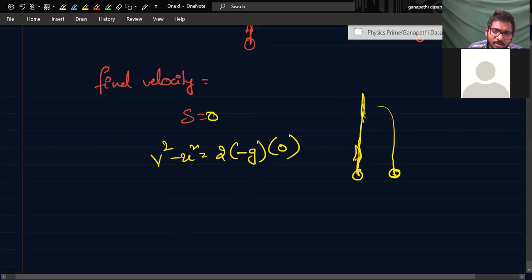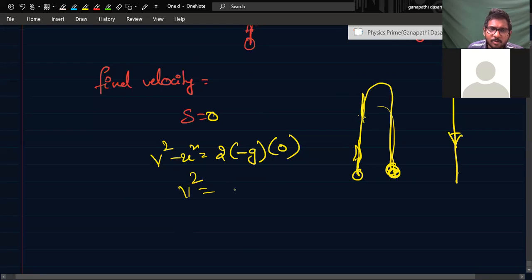Okay. It is going like this and it is coming like this. But I am showing it in two lines to make you understand. Okay. Upward journey and downward journey. I got you, sir. So here V square minus U square equal to 2 into minus G into 0.